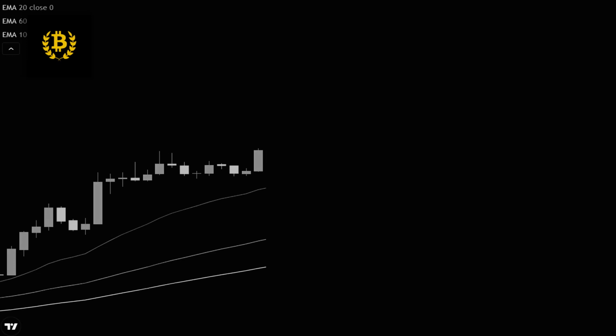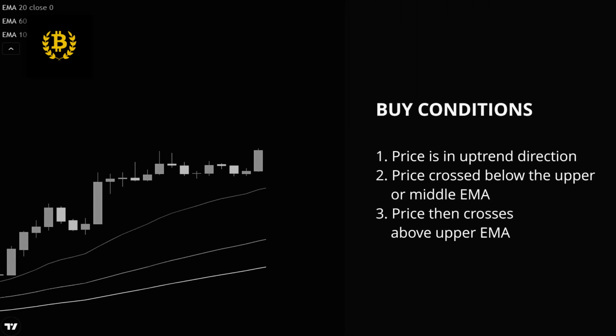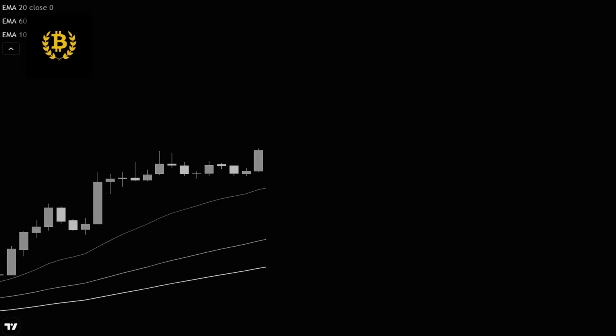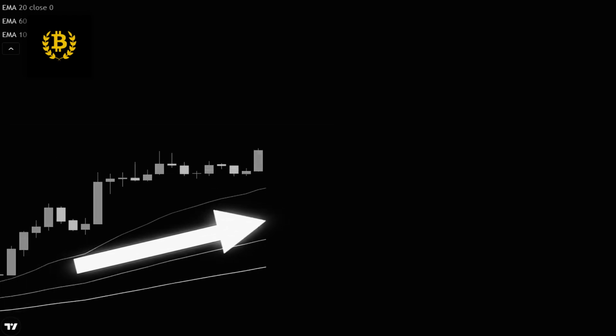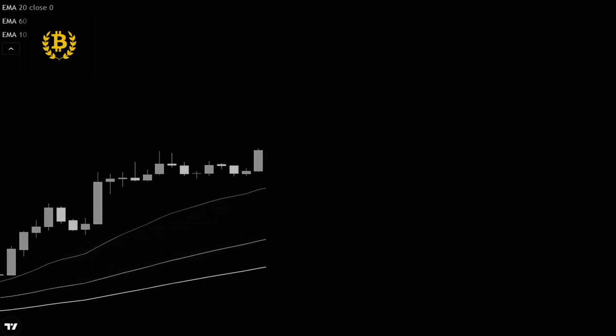Example long trade. Now that we have all the indicators on our chart, let's dive into our first buy example. The buy conditions are straightforward. Uptrend. The price must be in an uptrend direction. You can see this when the 3 EMAs are positioned in parallel, indicating an uptrend. Pullback. Wait until the price touches or crosses the upper or middle line from above. This is called a pullback, where the price corrects itself after an upward move. If the price crosses the bottom line, the conditions are no longer valid.